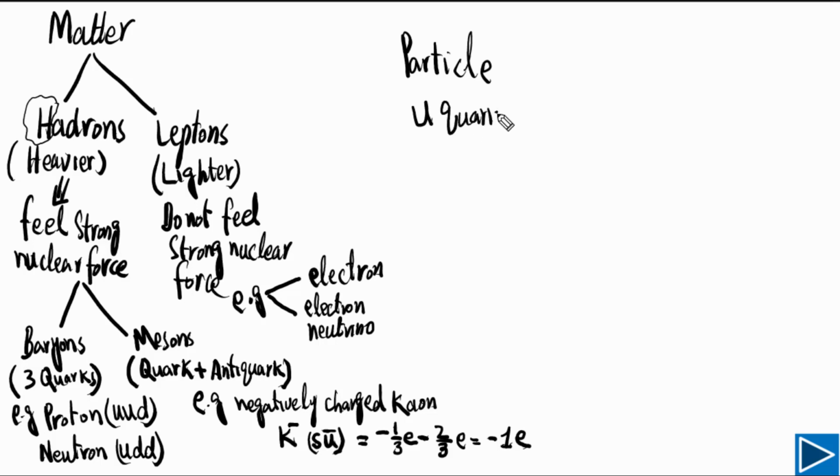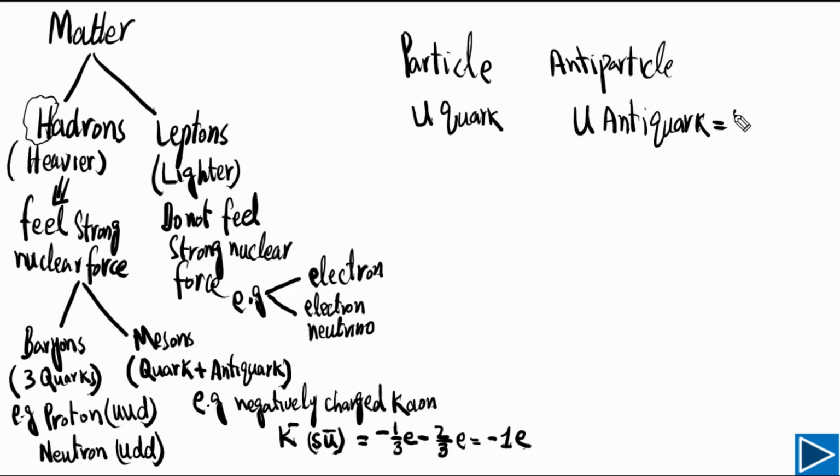And antiparticle of this one is up antiquark, means the antiparticle of the up quark is up antiquark. So let me write here up antiquark.